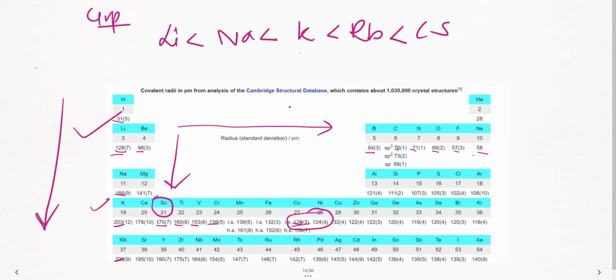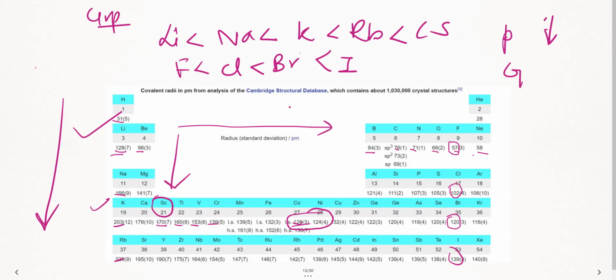Correct? Now let us take one more group. Let us take halogens. See here, 57 picometer, 102 picometer, 120 picometer, 139 picometer. So here if I take halogens, fluorine is less than chlorine, chlorine is less than bromine, bromine is less than iodine. That's fine. So remember, in a period it is decreasing, in a group it is increasing. Shall we write that? In a period it decreases, in a group it increases.